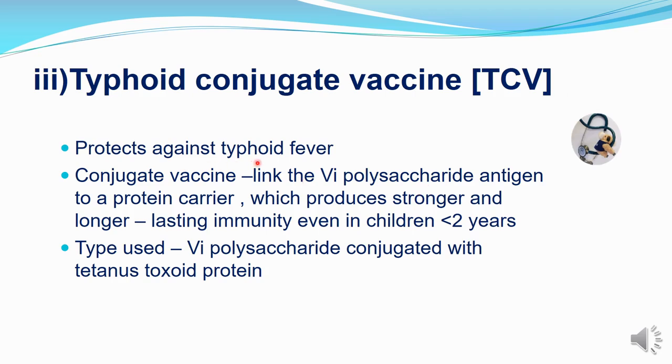It protects children against typhoid fever, and this is conjugated: the Vi polysaccharide antigen is conjugated to a protein carrier. So when you do this, it produces stronger and longer lasting immunity. Even in children less than 2 years old you can give this, because they also respond to this vaccine. And Vi polysaccharide conjugated with tetanus toxoid protein is being used.